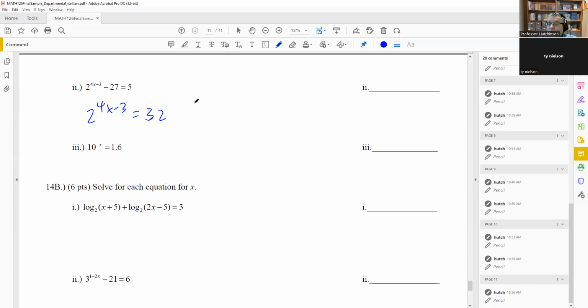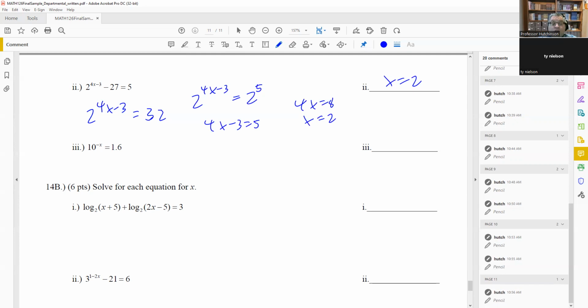32 we can write as a power of 2. So 2 to the 4x minus 3 is equal to 2 to the 5th power. We have the bases the same, so now we're going to set the exponents equal. 4x minus 3 equals 5. And now we're going to solve that. So add 3 to both sides, we get 4x equals 8, and then x is equal to 2. Okay, so that's the answer on this.